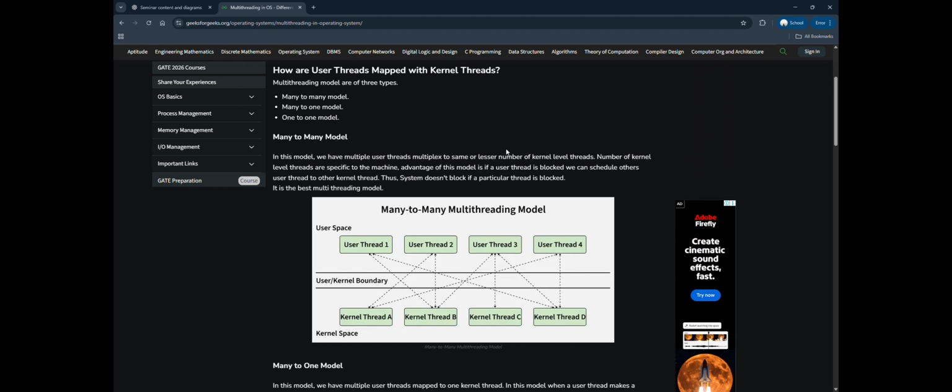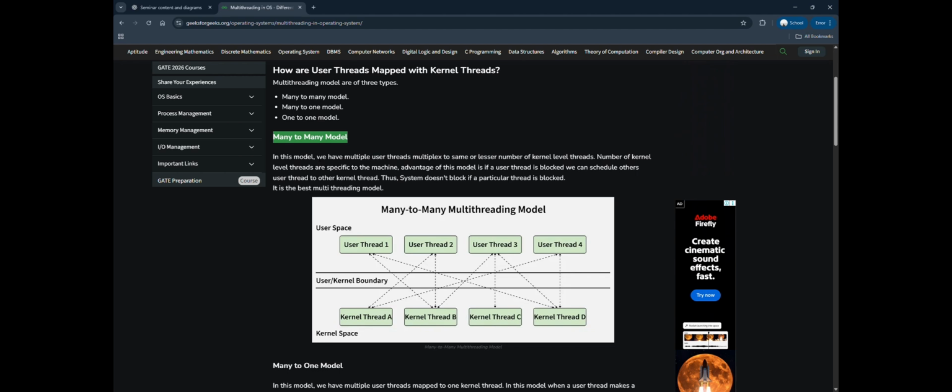Coming to the types of multi-threading, we will see three types: the many-to-many model, the many-to-one model, and the one-to-one model. Let's see the first one, the many-to-many model. Consider an example like having many assistants and multiple clerks, and the manager decides which assistant goes to which clerk. It also balances the workload. In a real example, Windows and some implementations in Solaris use this model.